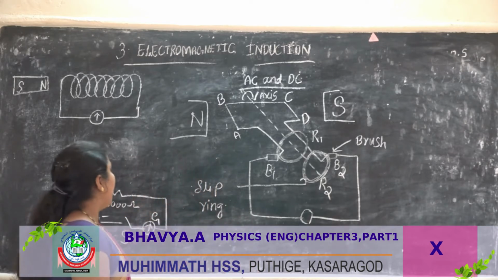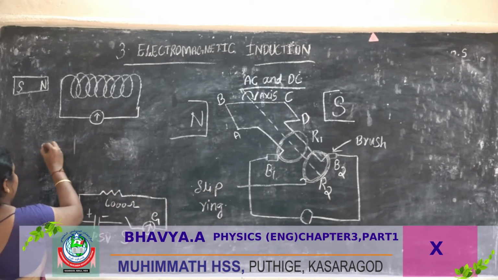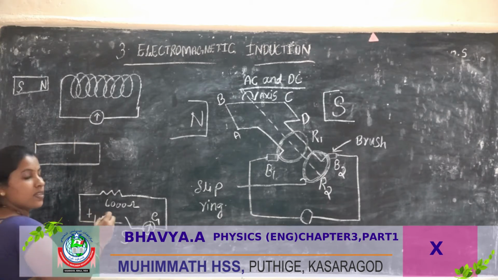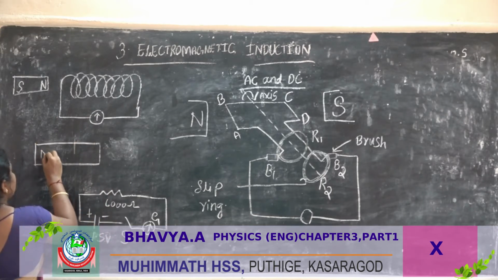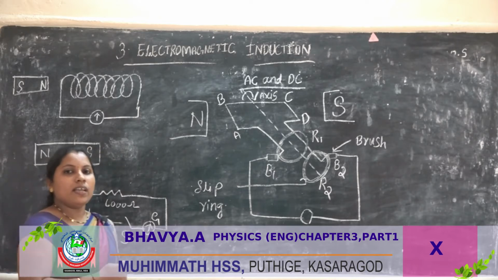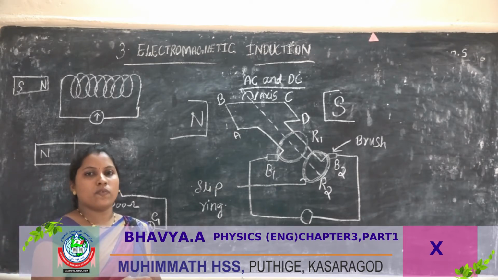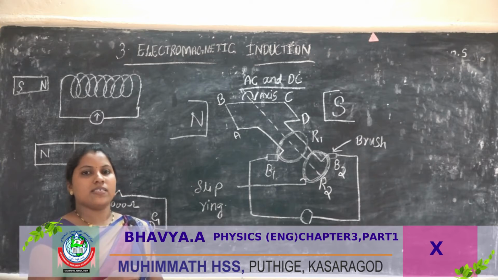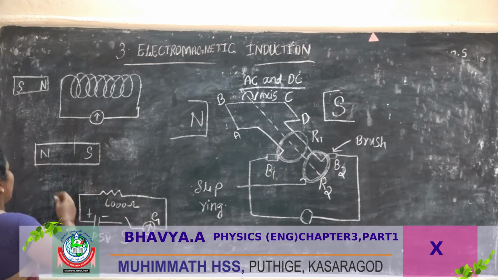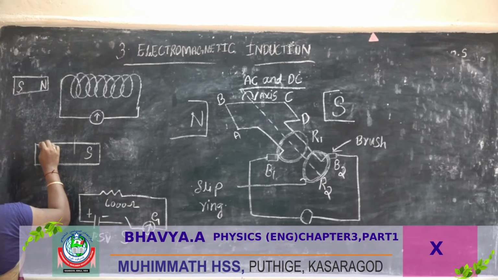A bar magnet is like that. In a bar magnet, there are two poles, north and south pole. Magnetic lines of force arise around a magnet. Outside the magnet, magnetic lines always start from the north pole and move to the south pole.